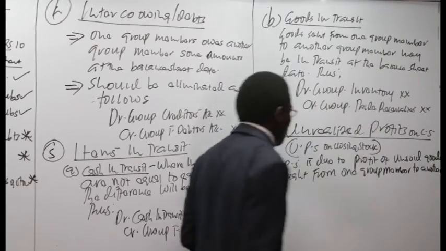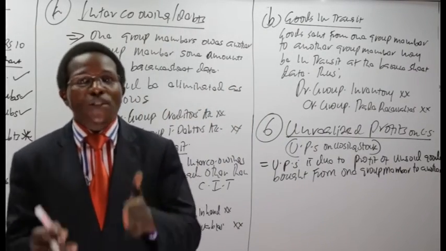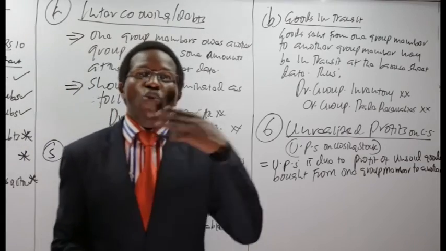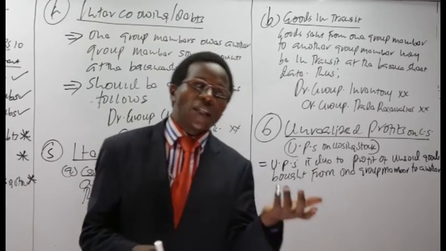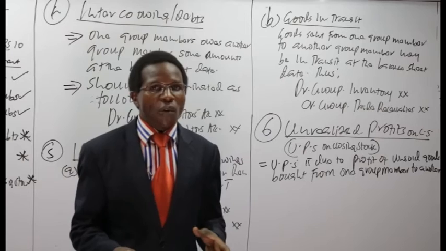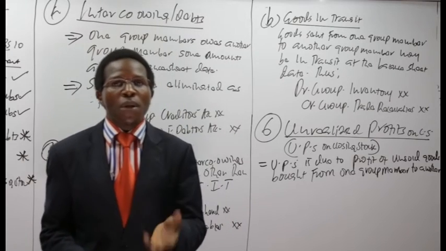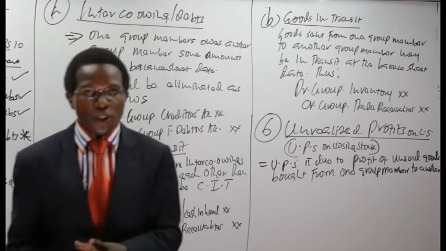Simple like that. These unrealized profits may arise due to goods sold from the holding company to the subsidiary, or goods sold from the subsidiary to the holding company. In other words, the unrealized profits may be a result of a downstream transaction or an upstream transaction.